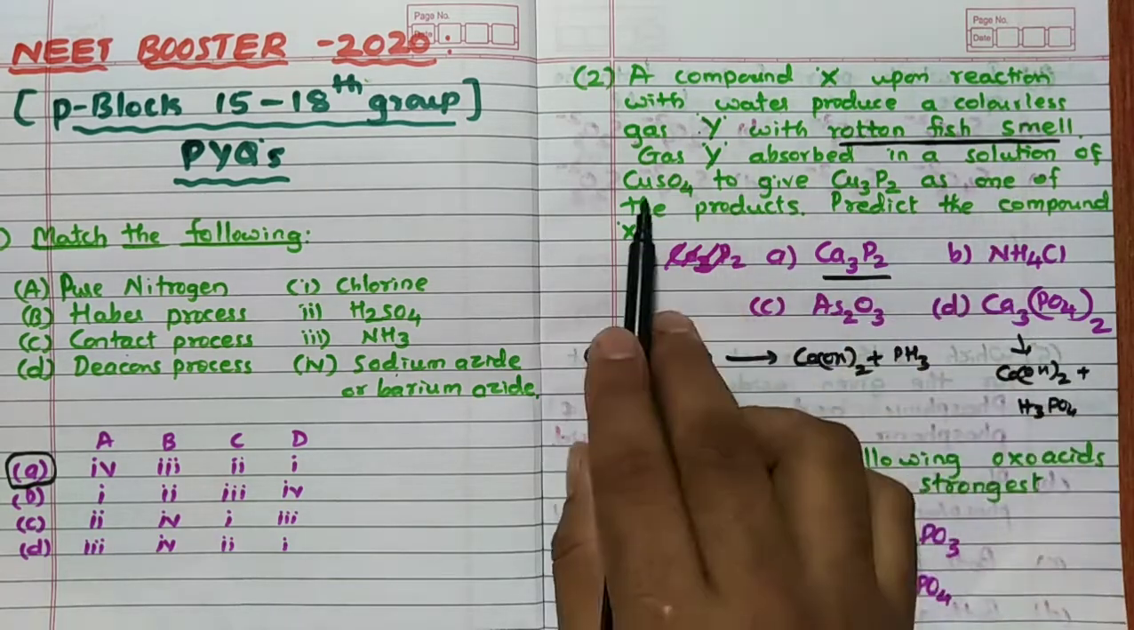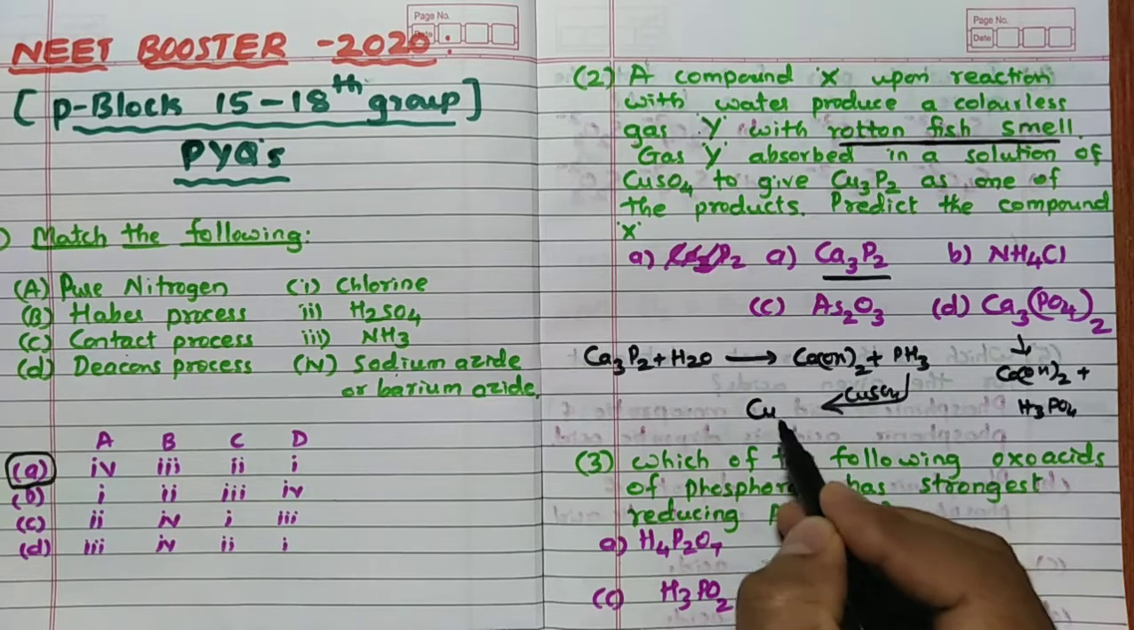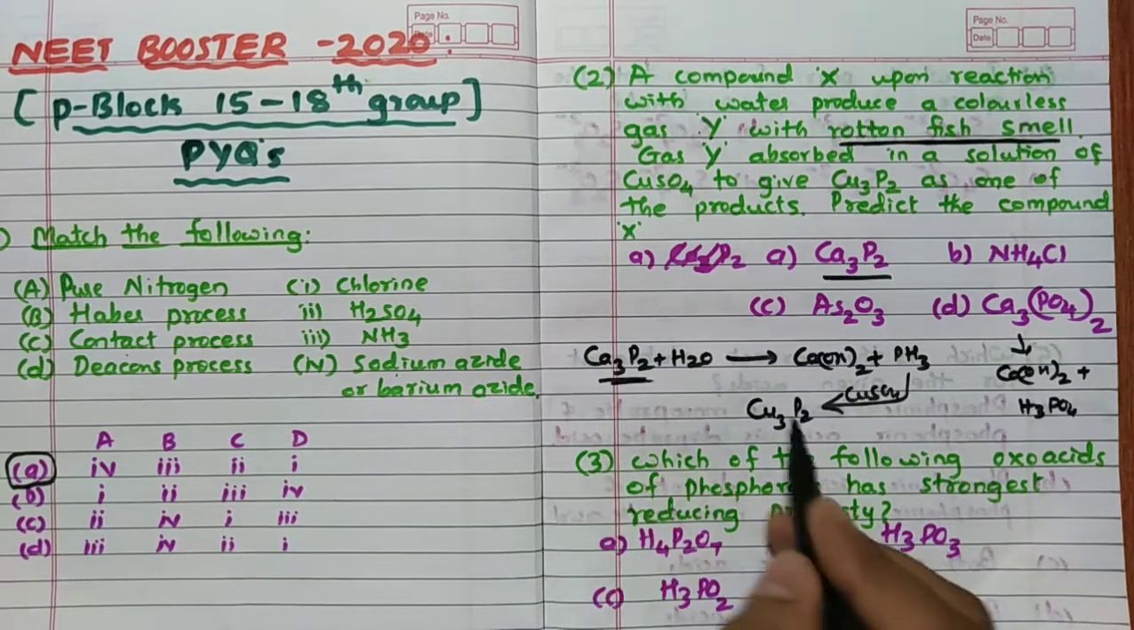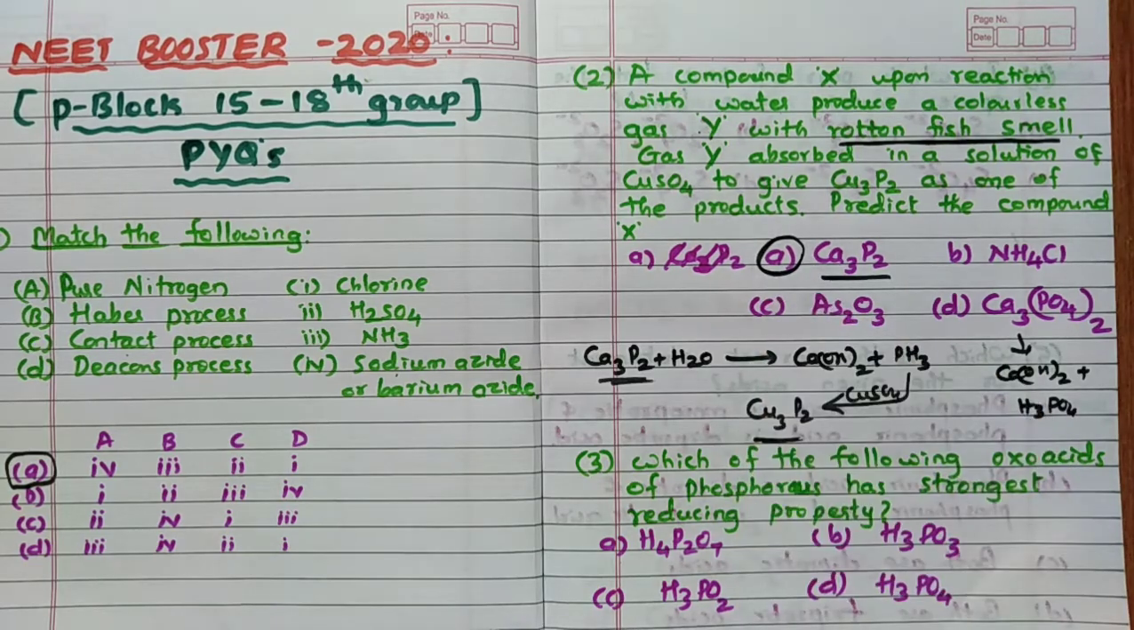Then this gas reacts with CuSO4, and definitely you are going to get Cu3P2. The same compound is going to form here. So the answer for that question is A.